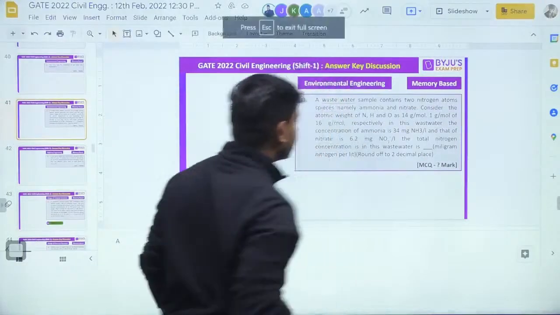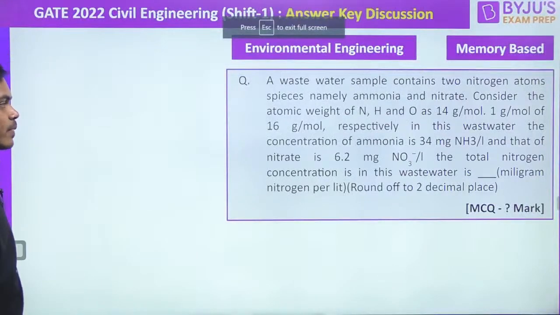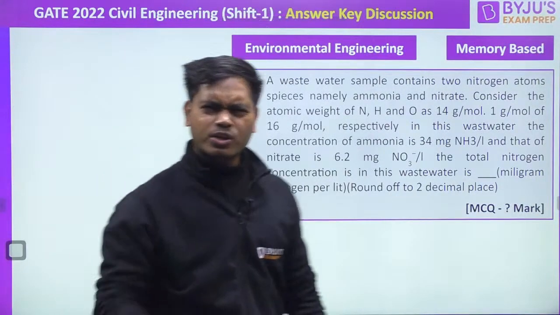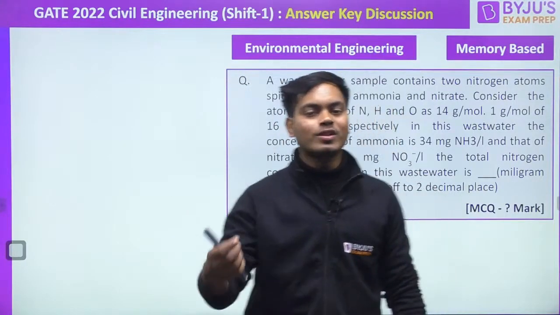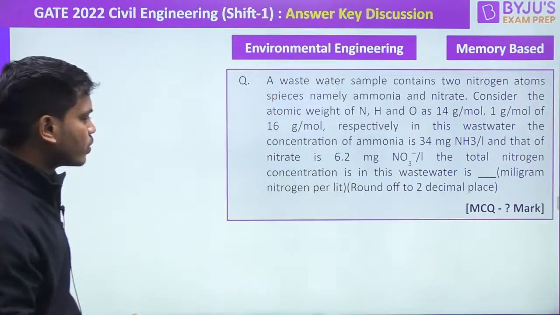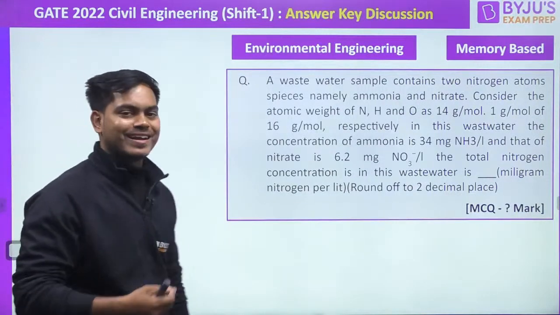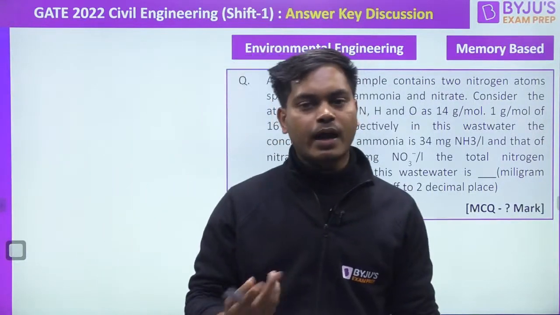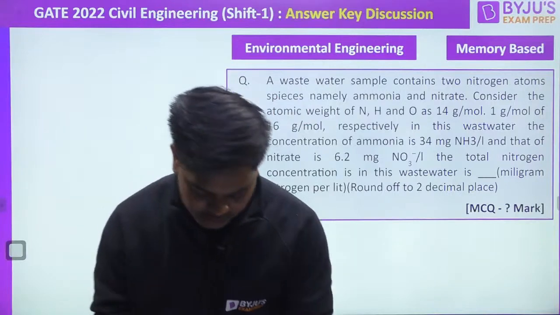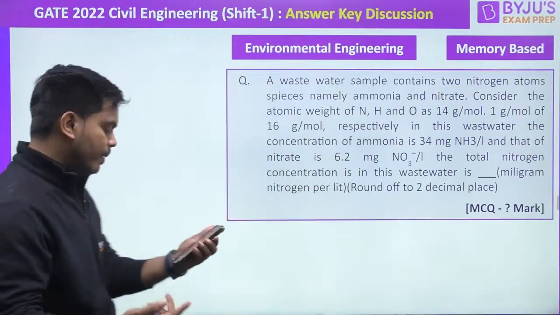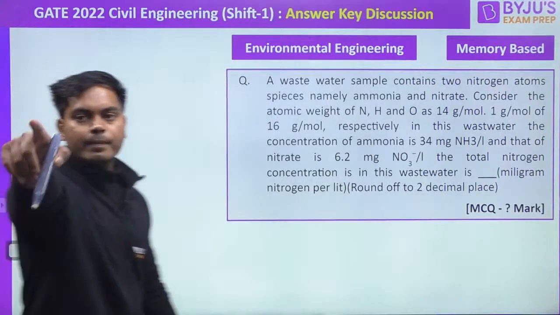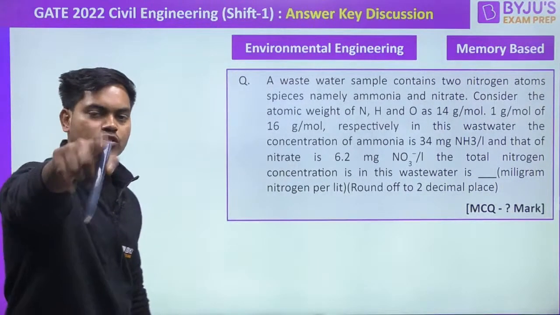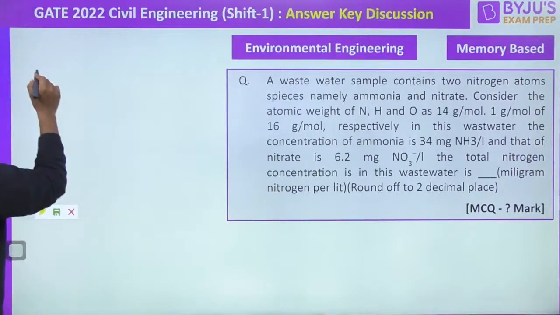And the next question is this. And it says that there are wastewater sample containing 2 nitrogen atom species. There are 2 species that we are having, guys. One is ammonia and another is the nitrate one. All they want to know is what is going to be the nitrogen concentration. So separately, I'm going to find that out for you. Add them and you will get the answer. Perfect. So the first thing I'm going to tell you is the amount of nitrogen in ammonia. Can you let me know in the comment box also how much the nitrogen concentration is there in the ammonia? First I'm writing for the ammonia.